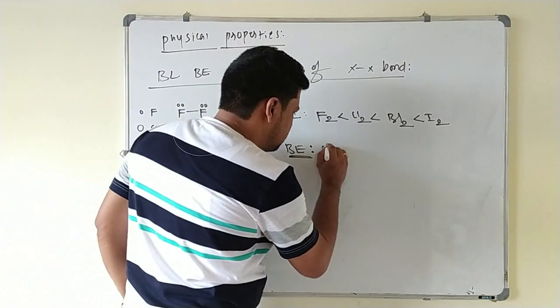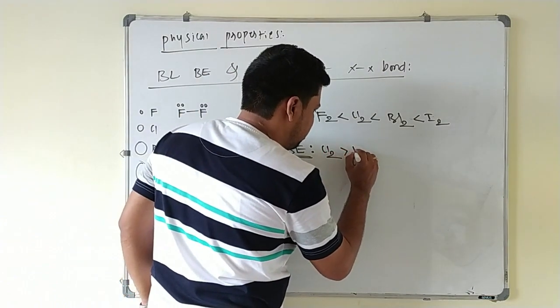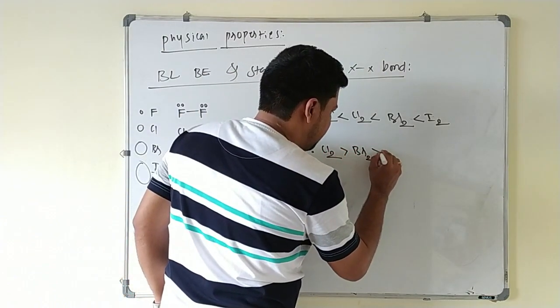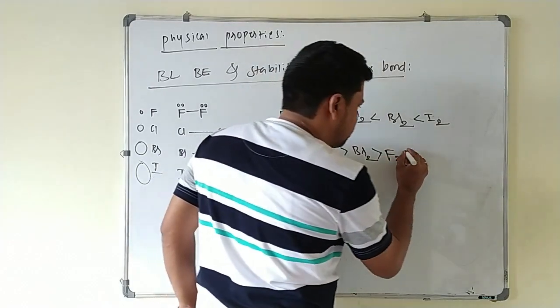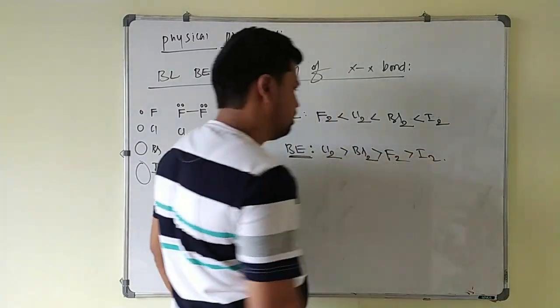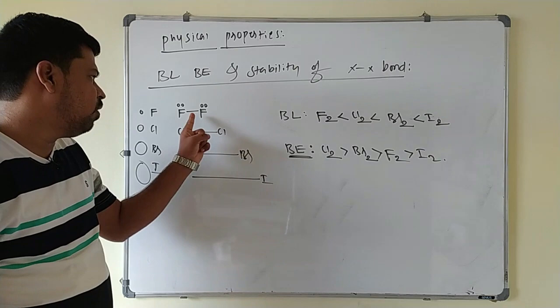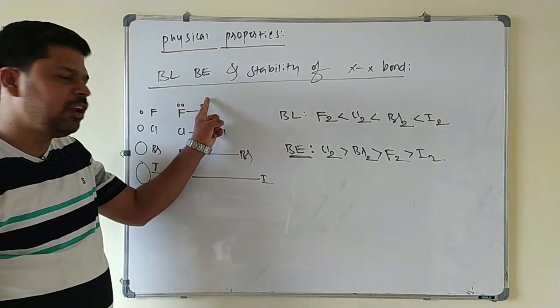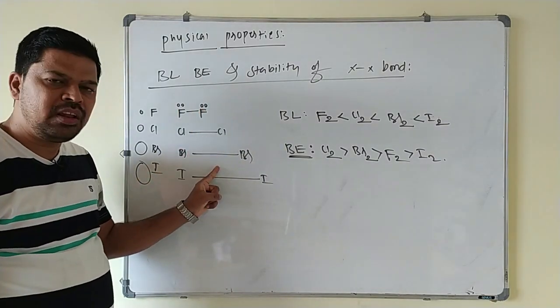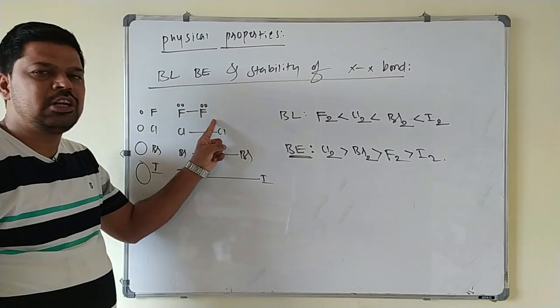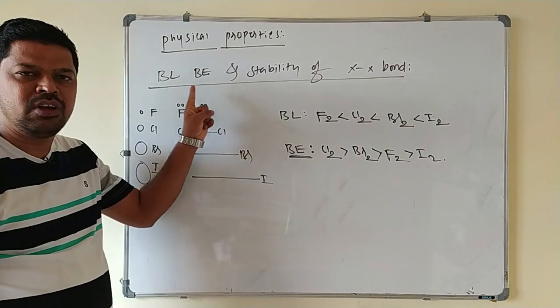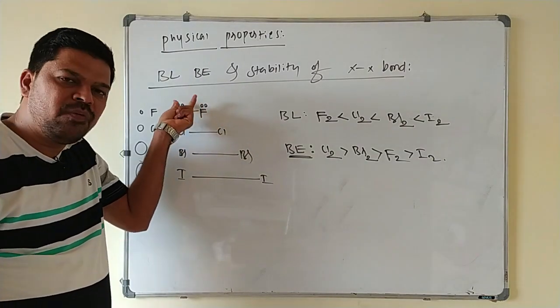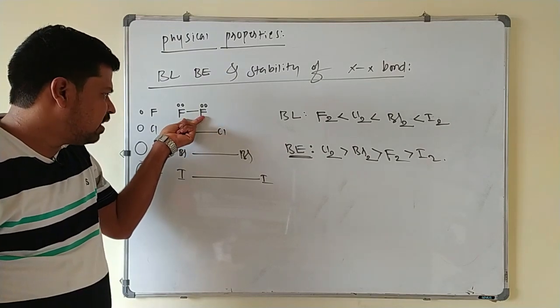So first comes Cl2 greater than Br2, then comes fluorine, then comes iodine. So what is the reason for this lower bond energy of fluorine molecule than that of chlorine and bromine? Due to the high interelectronic repulsion among the non-bonding electrons of fluorine, this F-F bond becomes weaker, hence its bond energy is less than that of what?